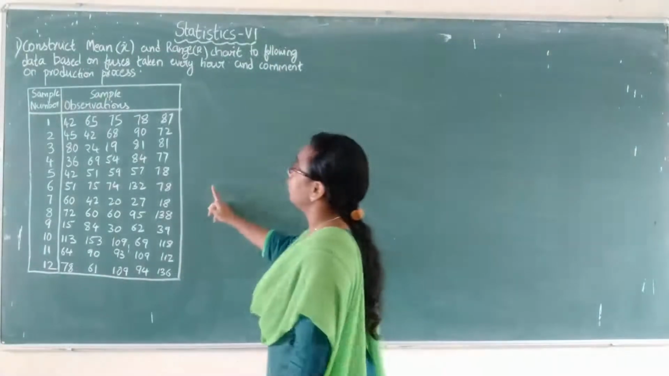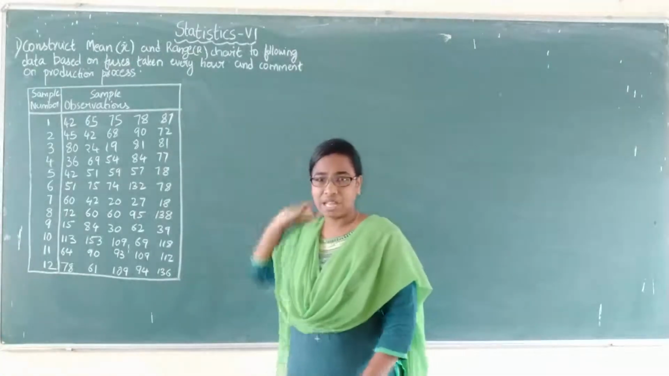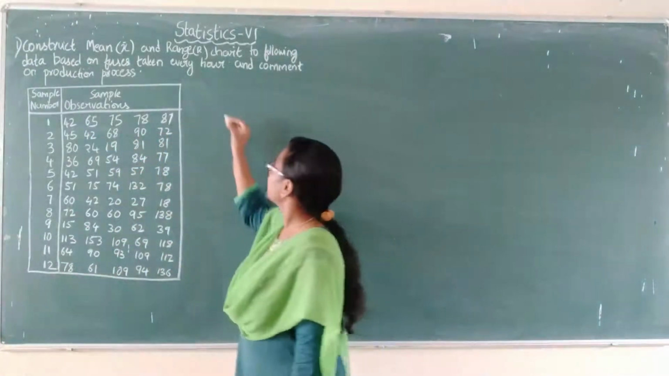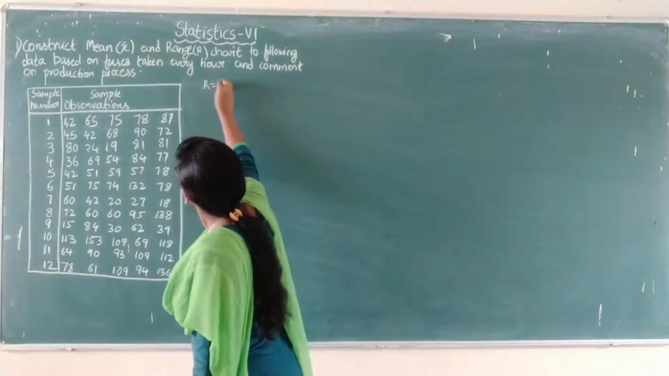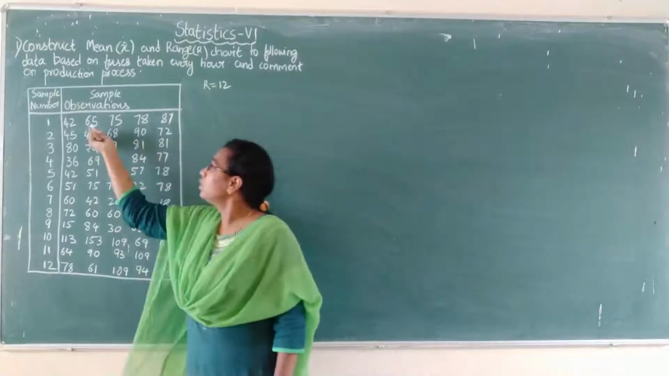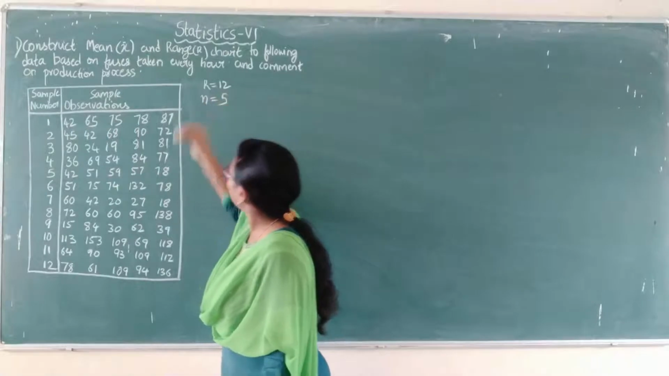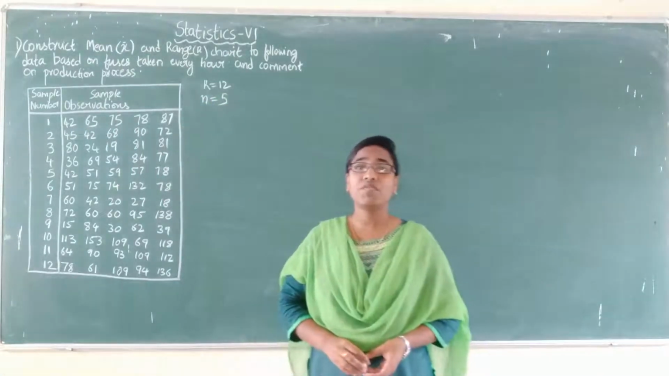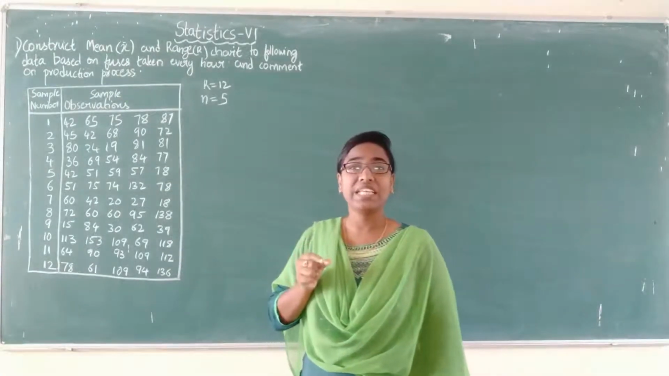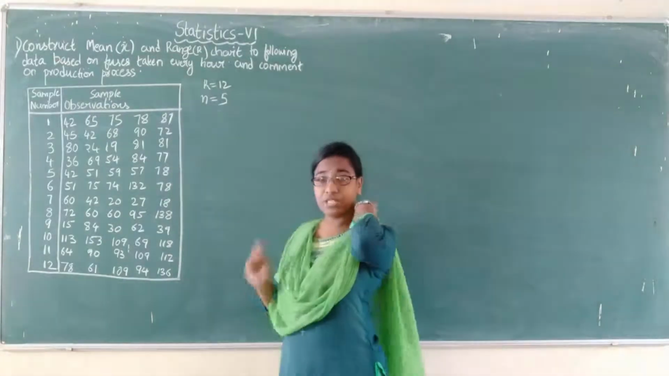Now coming to the construction of control charts, first we will be having the sample data. How many samples do we have here? Total 12 samples, that is K equals 12, and each sample consists of how many observations? 1, 2, 3, 4, 5. So sample size is N equals 5. K is the number of samples, that is 12, and N is the number of values in each sample. In each sample we have 5 values, so the N value is 5.